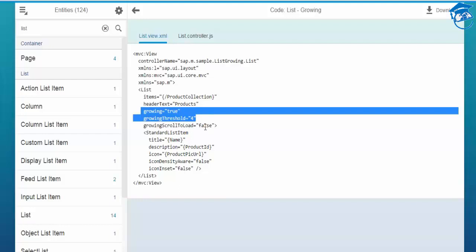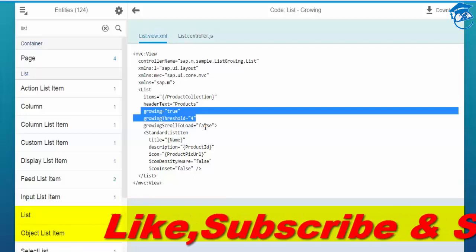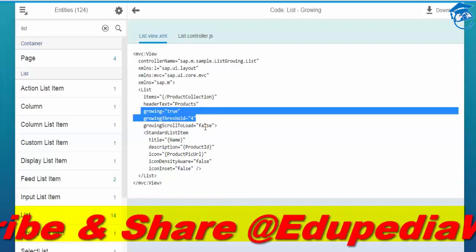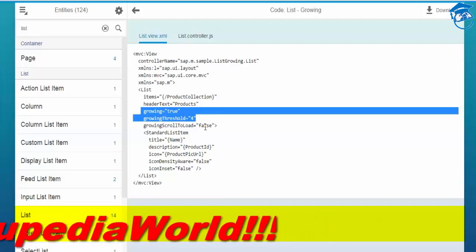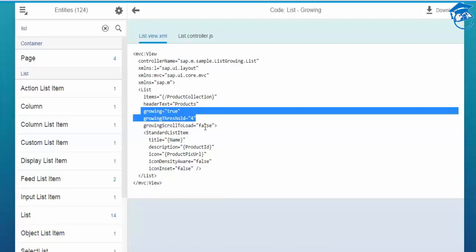So whenever you use OData, first you want to fetch only 4 rows. It will be fetched, and then when you click on this growing list, load more, again it will make an OData call and it will get 4 entries again. This will be even faster than loading all items. Suppose you have 200 items and you want to load 10 items every time, that will be easy for you.